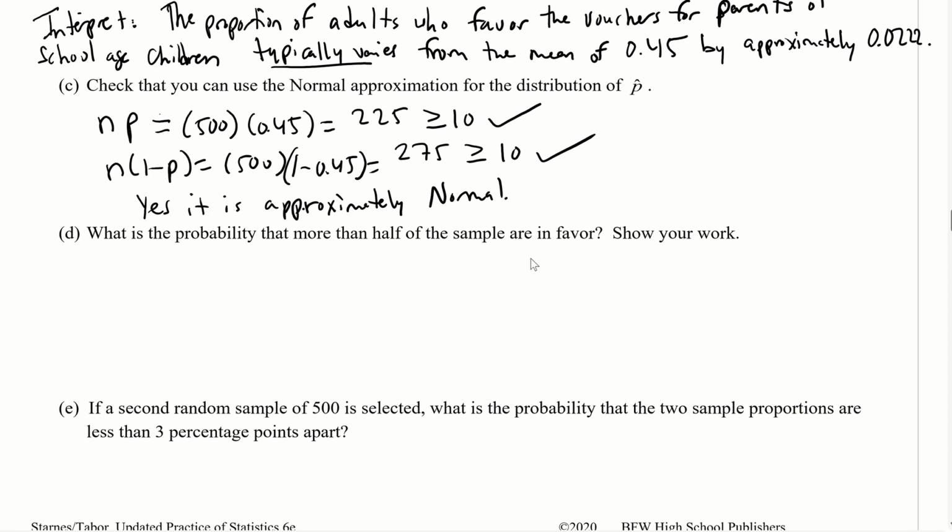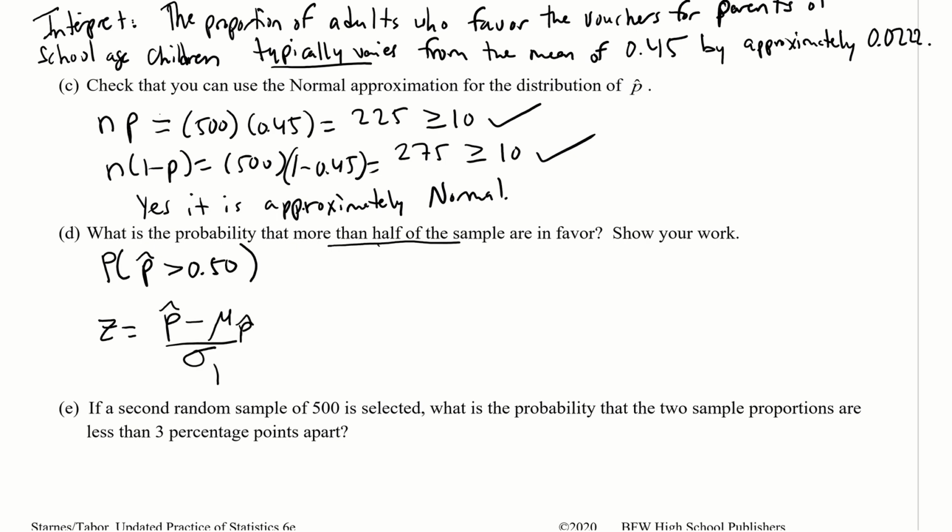All right, so D, what is the probability that more than half of the sample are in favor? More than half, okay, so that means the probability that the p hat is greater than 0.50, right? We can easily just use the normal CDF. We can of course calculate the z-scores, which I can show you how to do as well. So z is equal to p hat minus mu p hat divided by sigma p hat.